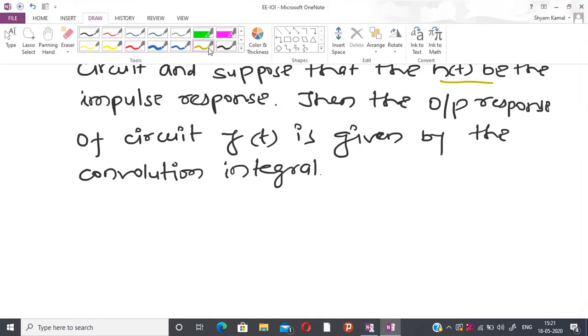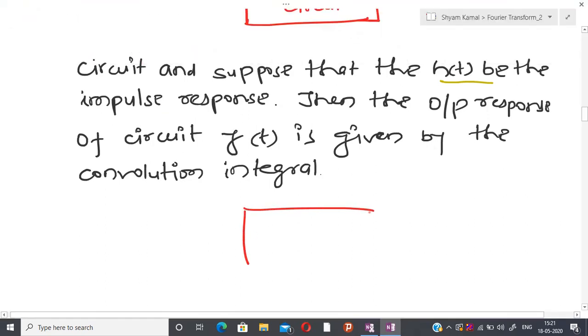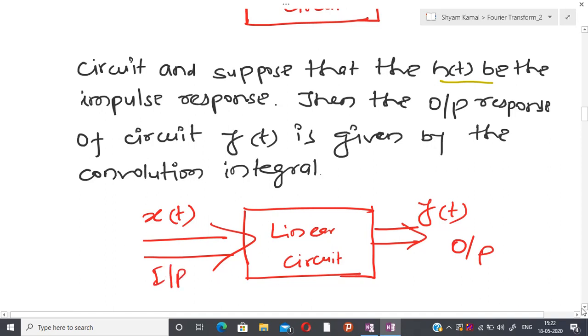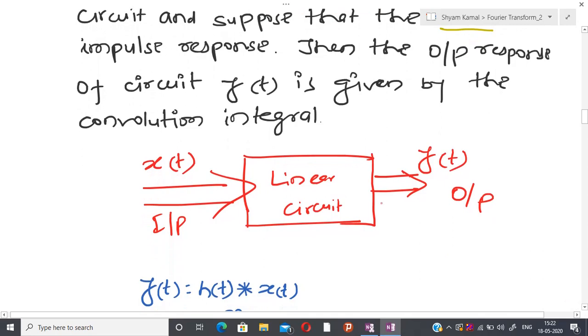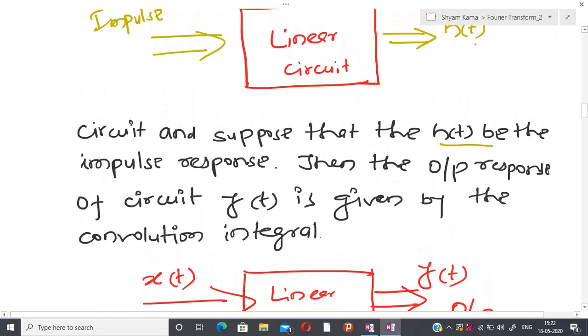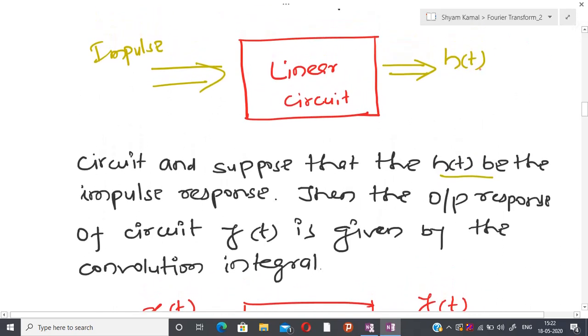Now I am going to start with the same linear network as above, and this is our linear circuit. In place of the impulse, I am going to apply x(t) and observe y(t), that is the output response, and this is the input. I know that if I apply an impulse signal to the circuit, I am going to get h(t).